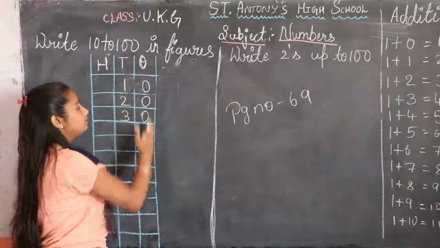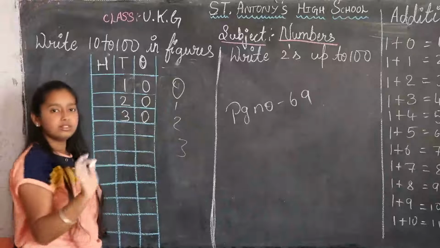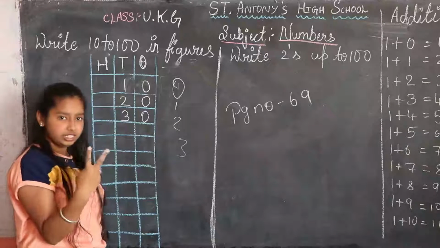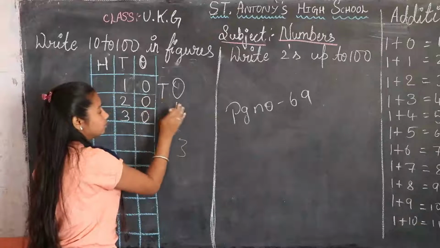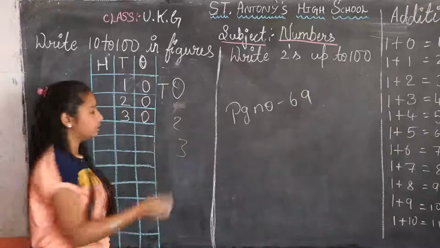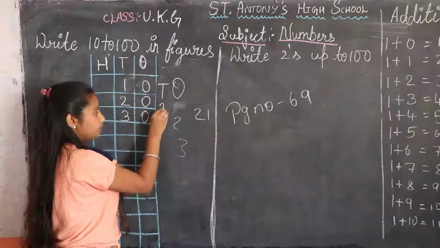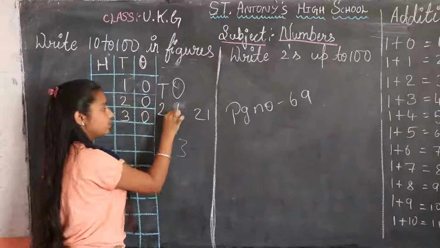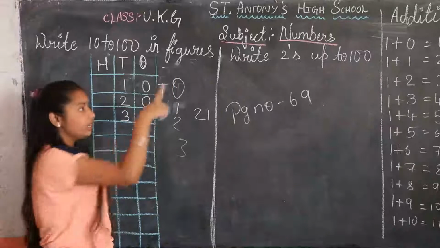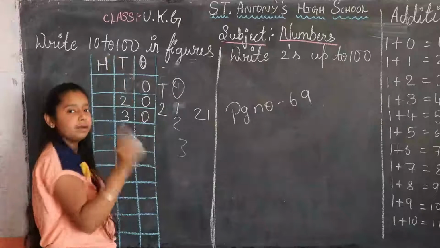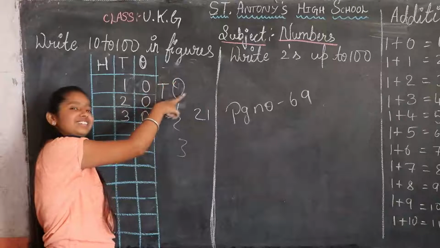When it starts, 1, 2, 3 like this, children, you should write in 1's place only. Whenever there is a 2-digit number, we should write... what shall I give? 21. They are given 21, which means we should write 2 in 10's place and 1 in 1's place. A 1-digit number means we should write it only in 1's place. A 2-digit number means you should write it in 10's and 1's.